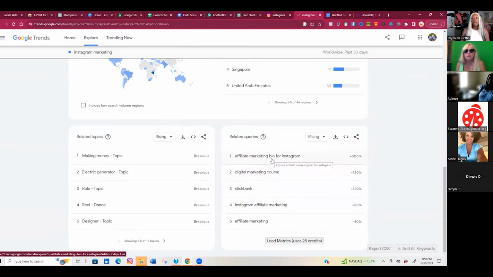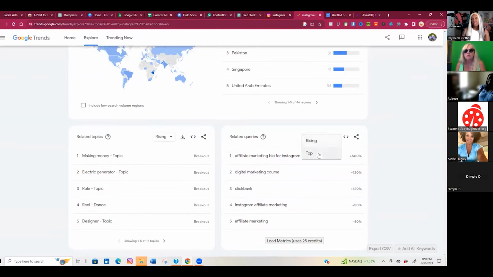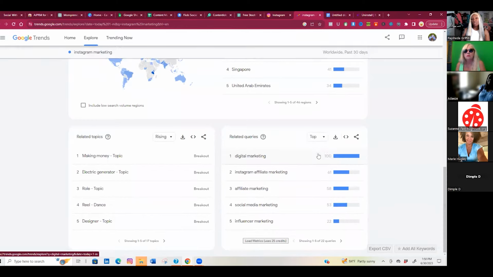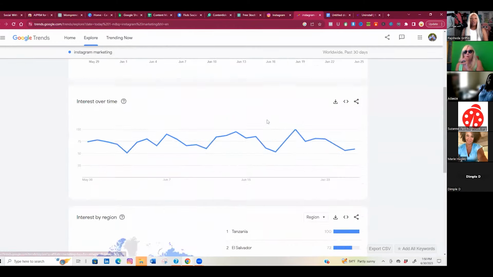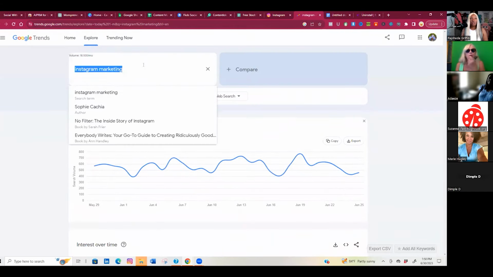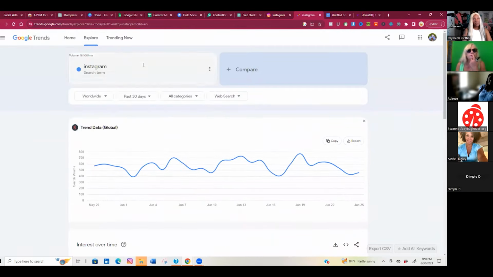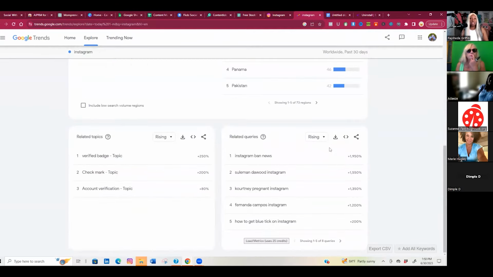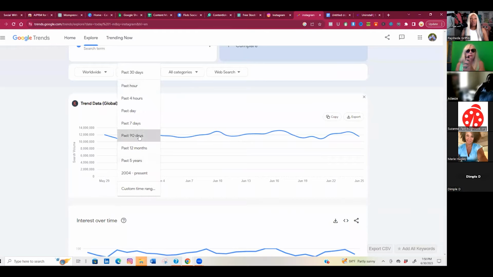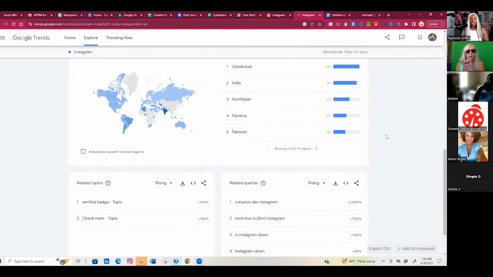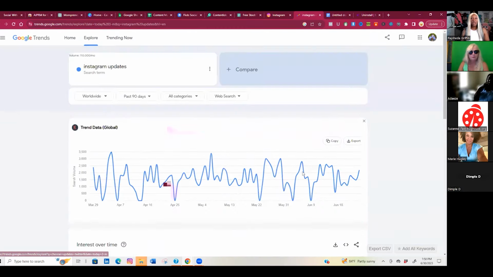These are the topics that I may want to talk about. Okay. Let me do a carousel post on how to do affiliate marketing on Instagram. Okay. As you can see, there are sections for rising and top. Top is all time for the month. Okay. Digital marketing is a top topic for that month. Rising, you can see the percentage here. Now, if I were to put in just Instagram and I'm not seeing anything that is discussed or what people want to talk about and just talk about people, I can stretch this out for the past 90 days. All right. And I can see what they're talking about. So just play around with it.